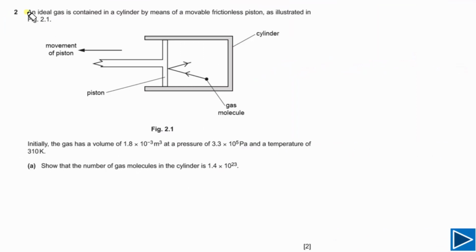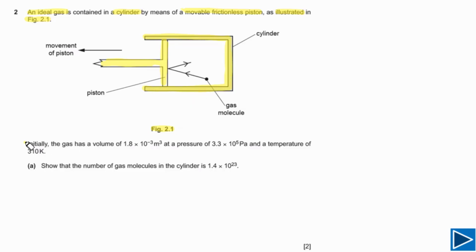For this question, it is given to us that an ideal gas is contained in a cylinder by means of a movable frictionless piston as illustrated in figure 2.1. So this is figure 2.1 and this one is the piston, and this piston is frictionless. It simply means that there is no friction between the piston and walls of the cylinder. This is our cylinder, these are the walls of the cylinder, so there is no friction between the walls of the cylinder and piston. This is what is given to us.